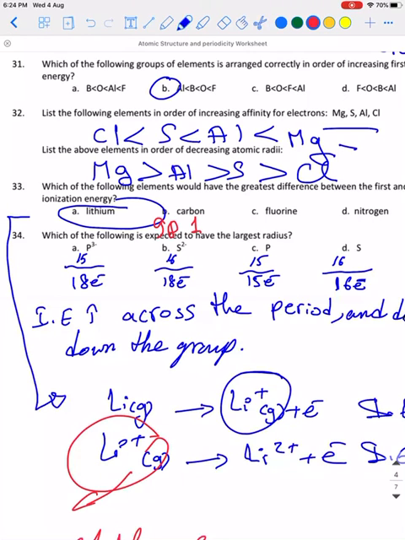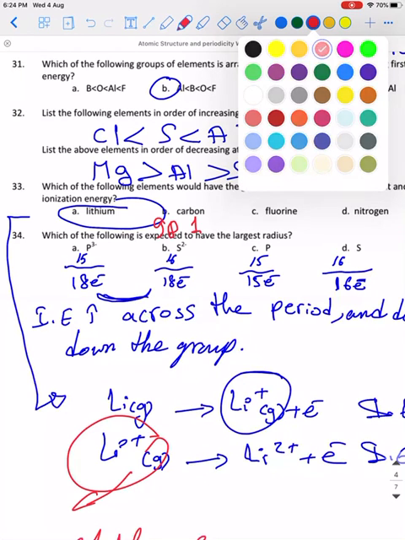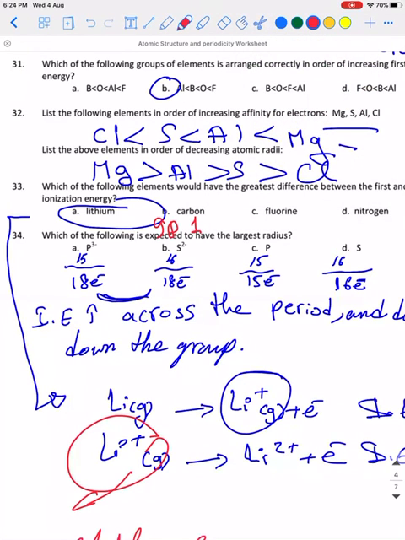Okay, I want to choose the one with the largest radius, which contains the largest number of electrons. I have two options with the largest number of electrons, so I have to look at the nuclear charge. This has 16 in nuclear charge, this is 15, and 16 protons attract more than 15 protons, which makes it smaller in radius, so the option goes for part A.